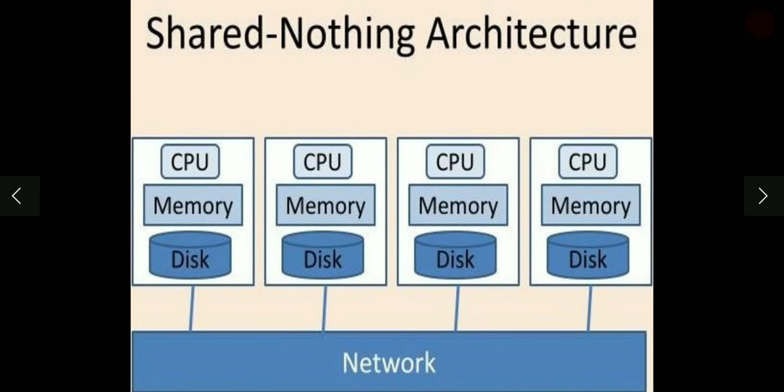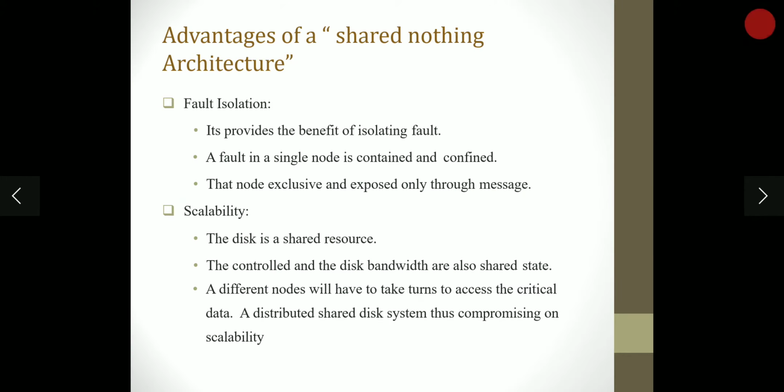Shared nothing architecture. If you see the architecture, there are CPUs, memories and disks, and the various CPUs, memories and disks are connected over the network. If nothing is shared, they won't share anything. Advantages of a shared nothing architecture: fault isolation and scalability. First, fault isolation. It provides the benefit of isolating the fault. A fault in a single node is contained and confined to that node exclusively and exposed only through messages.